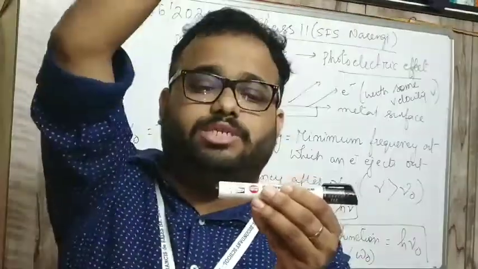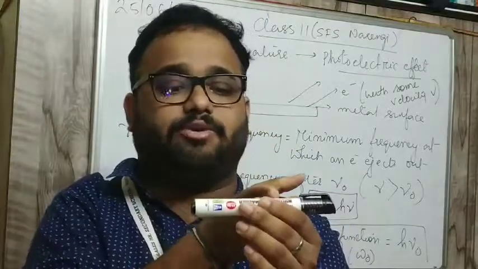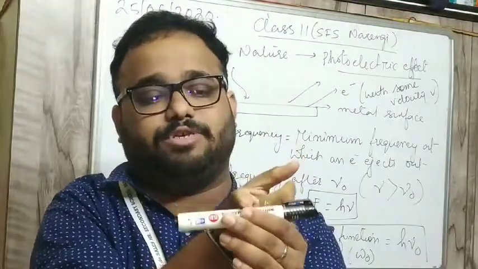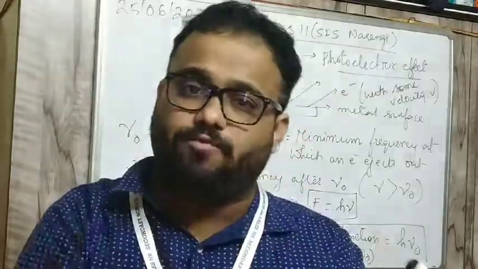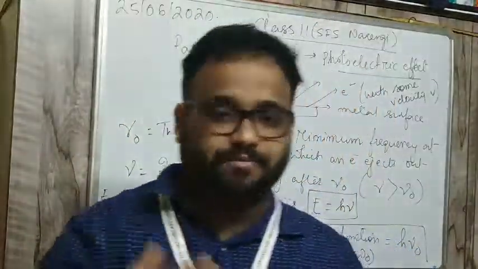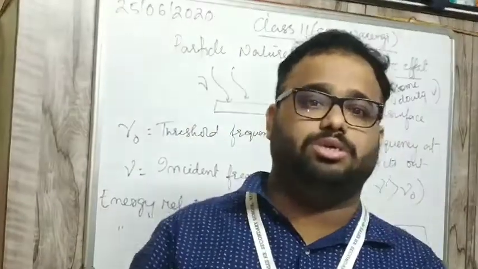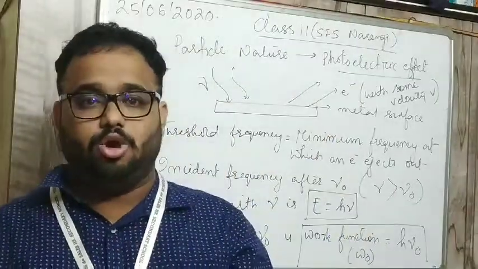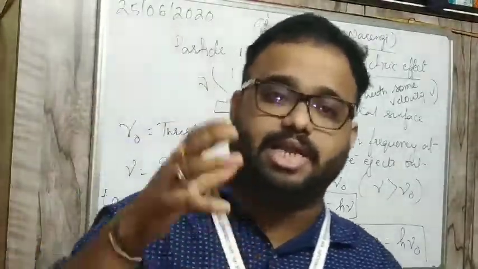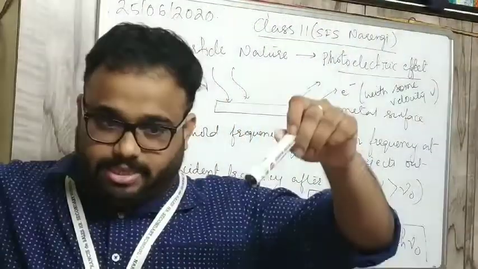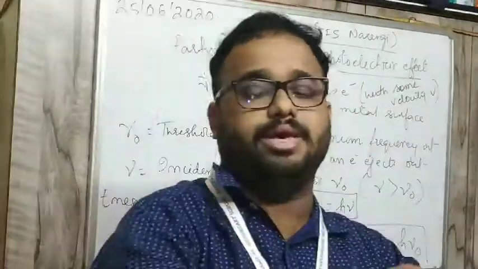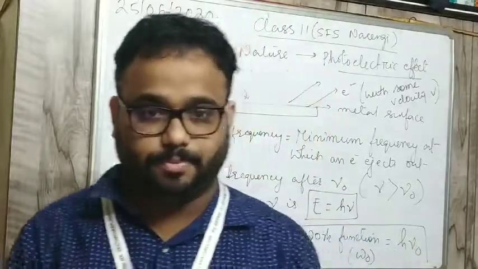Then electrons are ejecting out of the surface of the metal. This is called the photoelectric effect. If I define it, it is the effect in which electrons eject out of the surface of a metal when some light falls on it.